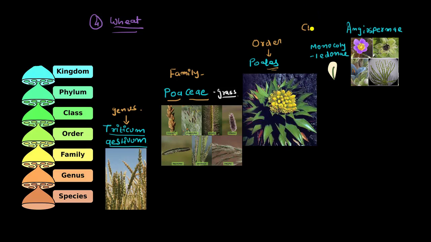Now remember, when you see the upper example, which was mango, the class was dicotyledon. See, the class can only be divided into two in the case of plants. In case of angiosperms, it is going to be either monocotyledon or dicotyledon. So here it is monocotyledon.